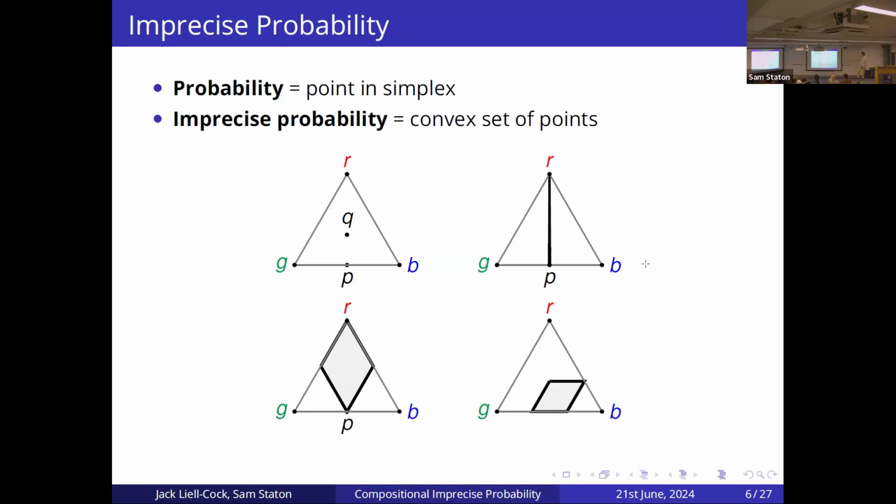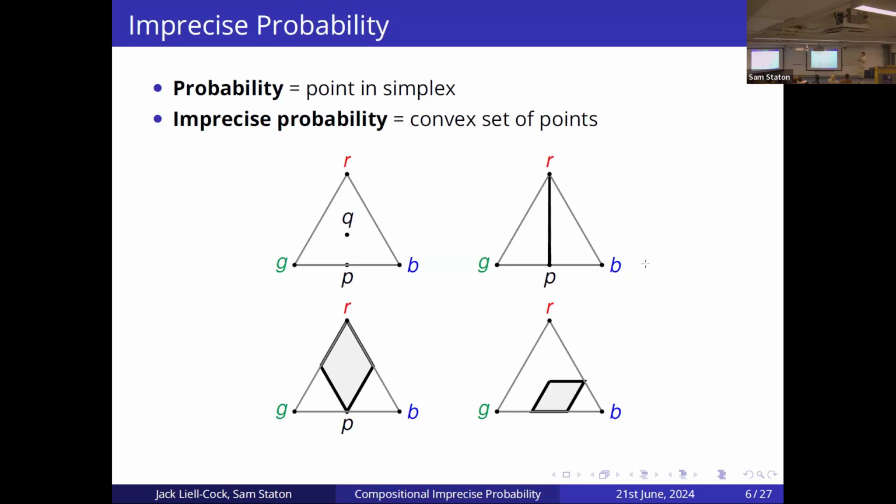This point Q in the middle, because it's in the center of mass of the whole triangle, represents an equal chance of each of the three outcomes occurring. And our final point P here, which is equidistant between green and blue, represents a 50% chance of green occurring, 50% chance of blue occurring, but impossibility of red.